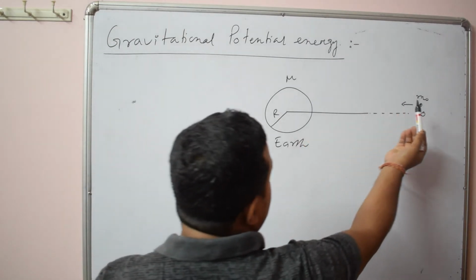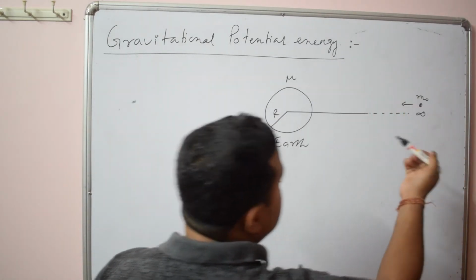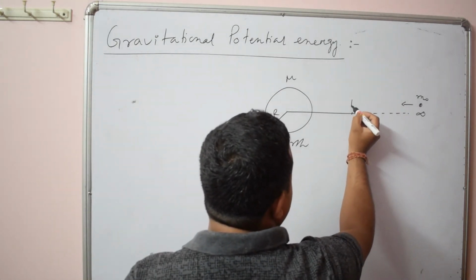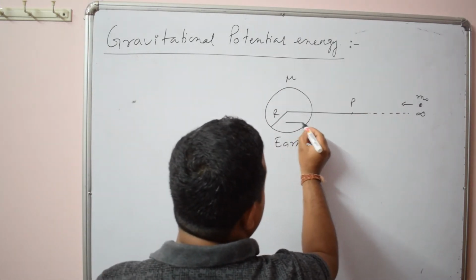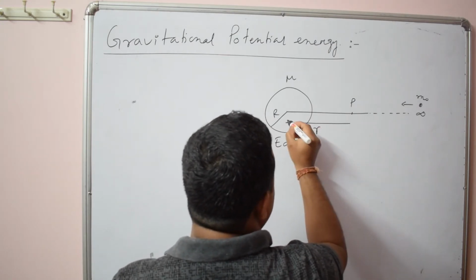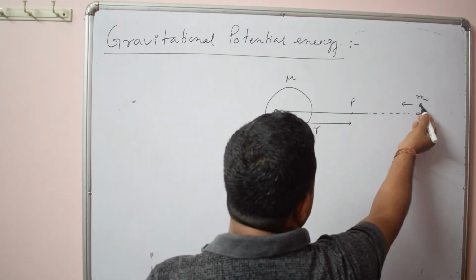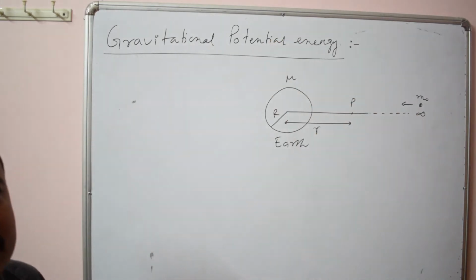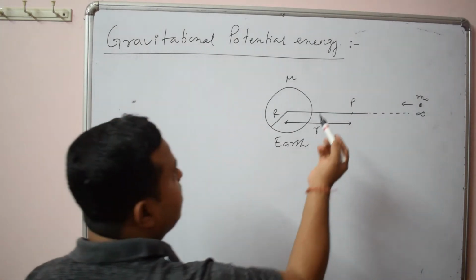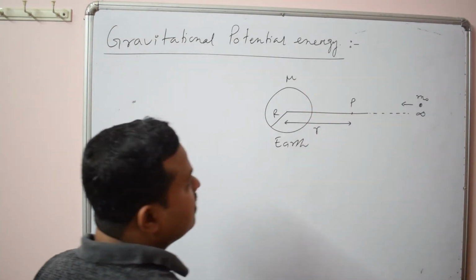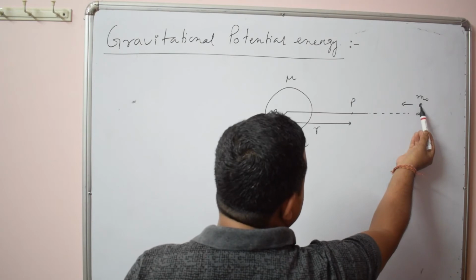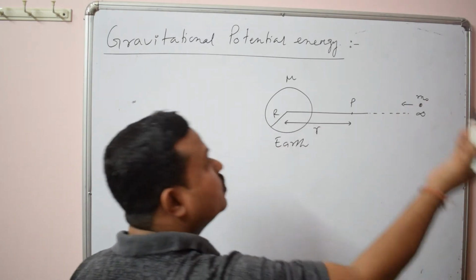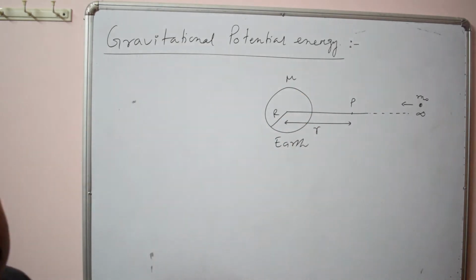So we want to bring an object from outside the gravitational field of earth to this point, and suppose this is r. The amount of work done in order to bring this object from infinity to this point is the potential energy. So we have to simply find the amount of work needed to bring this mass from outside the gravitational field of earth to a point inside the gravitational field of earth.